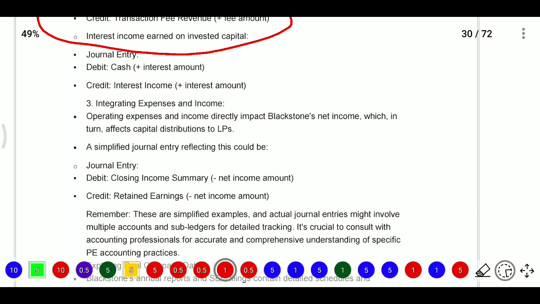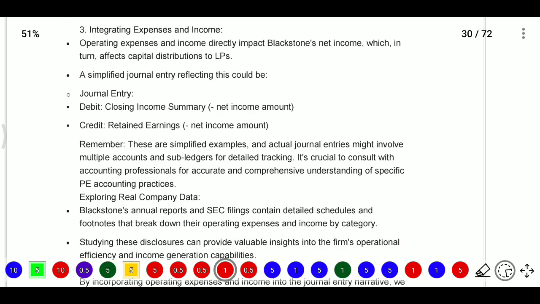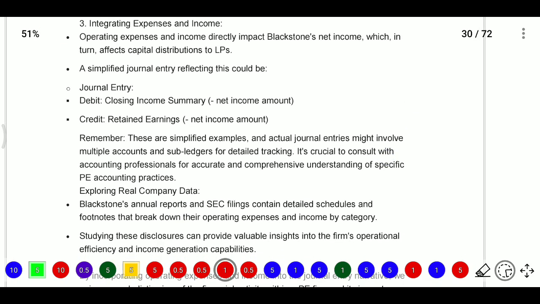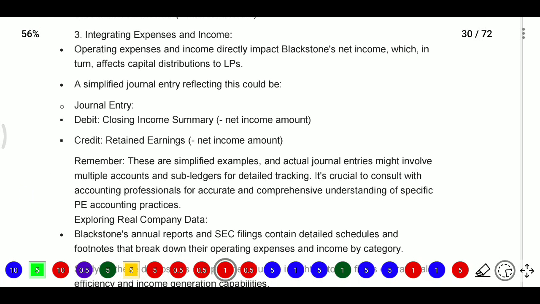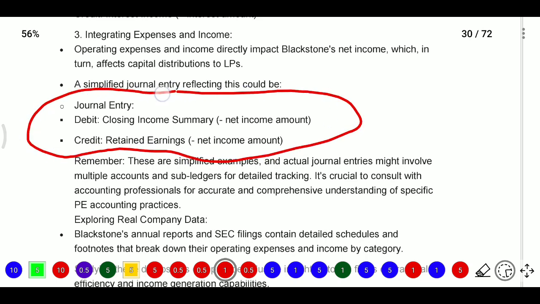So operating expenses and income directly impact Blackstone's net income, which in turn affects the capital contribution to LP. Now, simplified, we will give a general overview of how to write this. General entries for closing income summary.